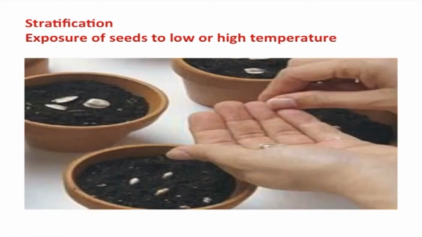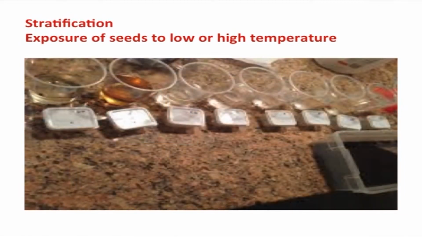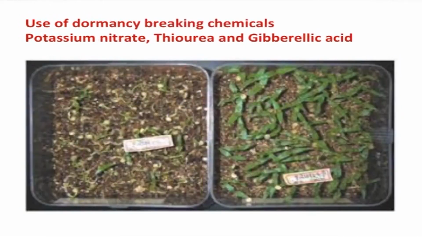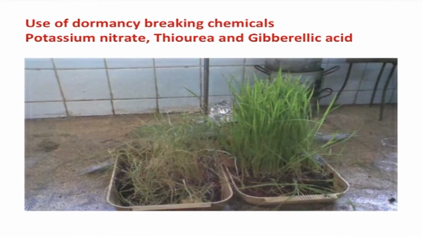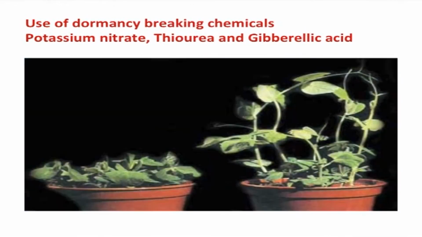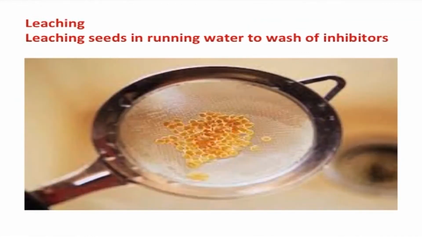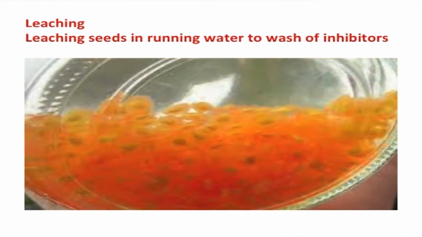Stratification involves the exposure of seeds to low or high temperature for a period of time to allow the embryo to grow. Chemical compounds like potassium nitrate, thiourea and hormones like gibberellic acid can be infused to overcome dormancy. Light, especially red light, will provide germination in some light requiring seeds. Leaching seeds in running water to wash off inhibitors present in the seed coat is also a method to overcome dormancy. Exposing seeds to alternate temperatures or priming are some methods to overcome dormancy.